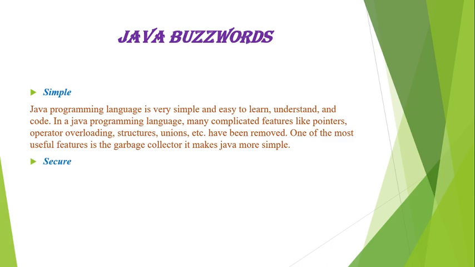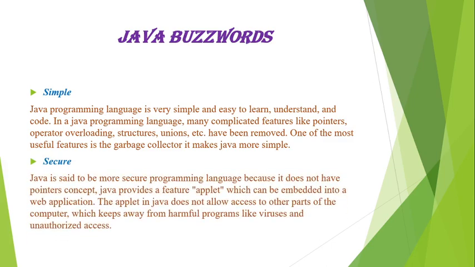The second one is secure. Java is said to be a more secure programming language because it does not have the pointer concept. Java provides a feature applet which can be embedded into a web application. The applet in Java does not allow access to other parts of the computer, which keeps away harmful programs like viruses and unauthorized access.